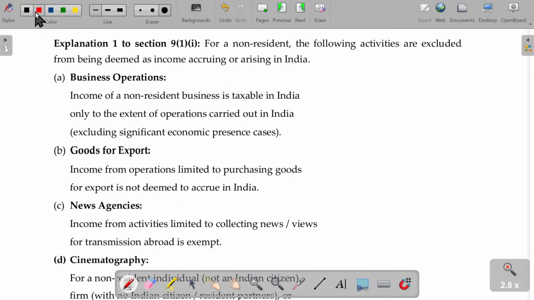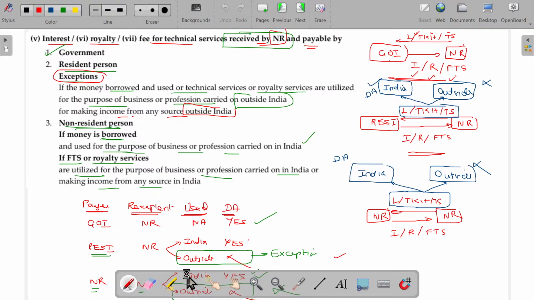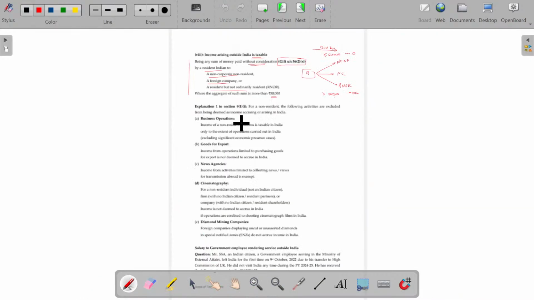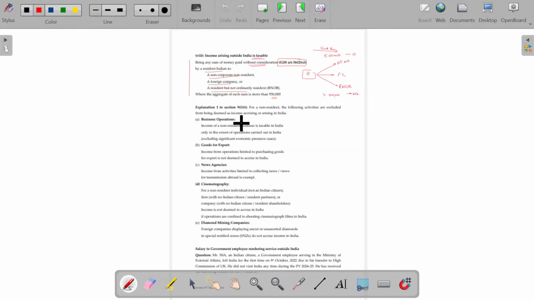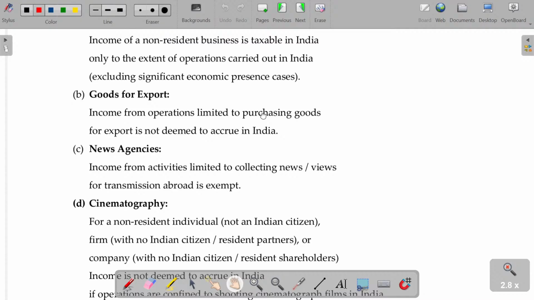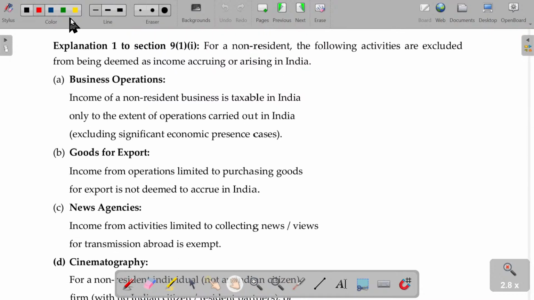We already studied business connection. Usually this is given in detail in Explanation 1. Okay, clear? So here is Explanation 1. For a non-resident, the following activities are excluded from being deemed as income accruing or arising in India.